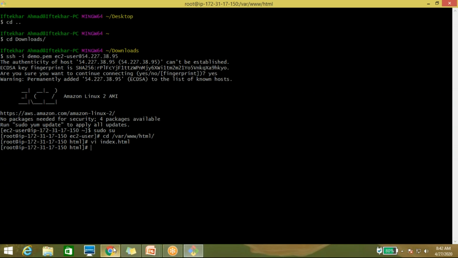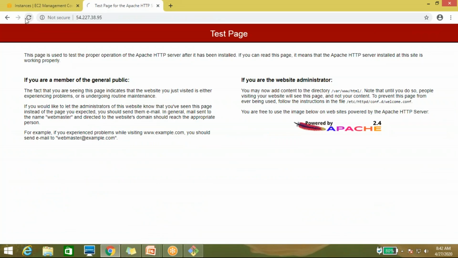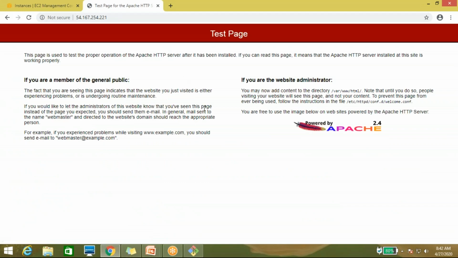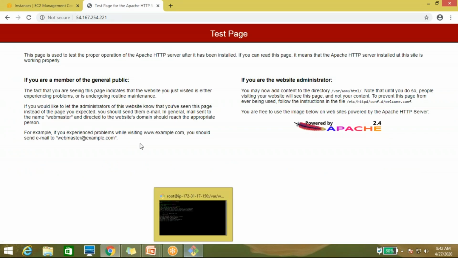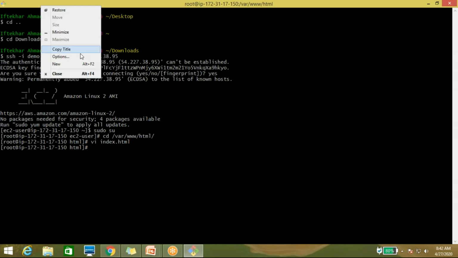Done. Let me check whether the data is showing or not. Okay, this is server 1. Let me check the other server, it has the same issue. I have to take this server's console also.